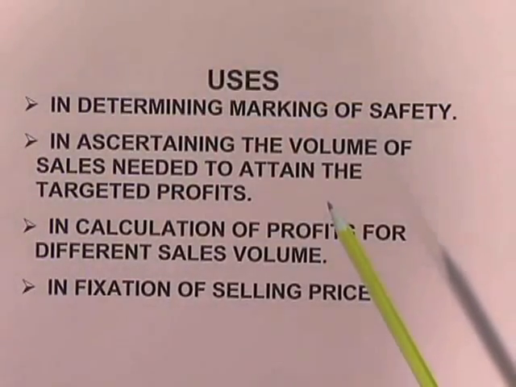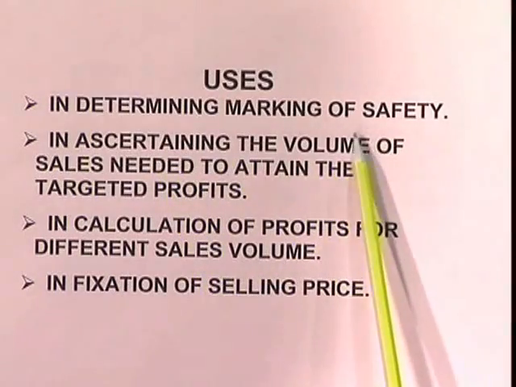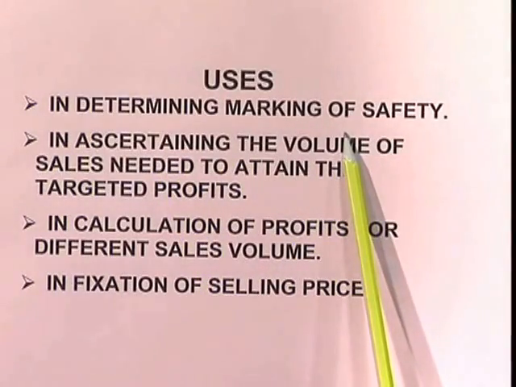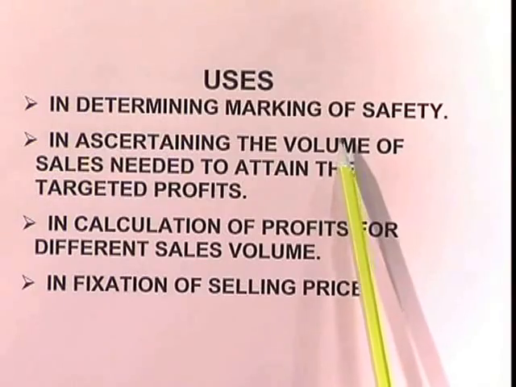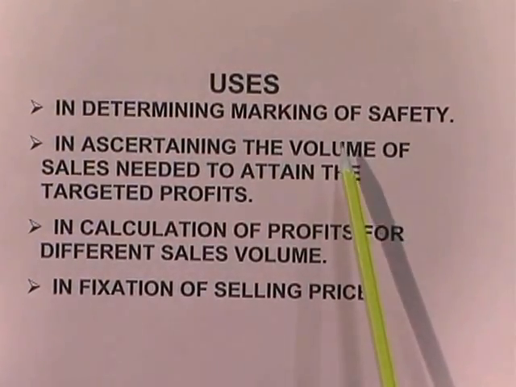Now let us see what are the uses of this break even chart or break even analysis or break even point. First, in determining margin of safety. So what is the margin of safety? How much margin of safety do I require? 15 rupees or 30 rupees or 45 rupees? It can be, I want so and so profit.